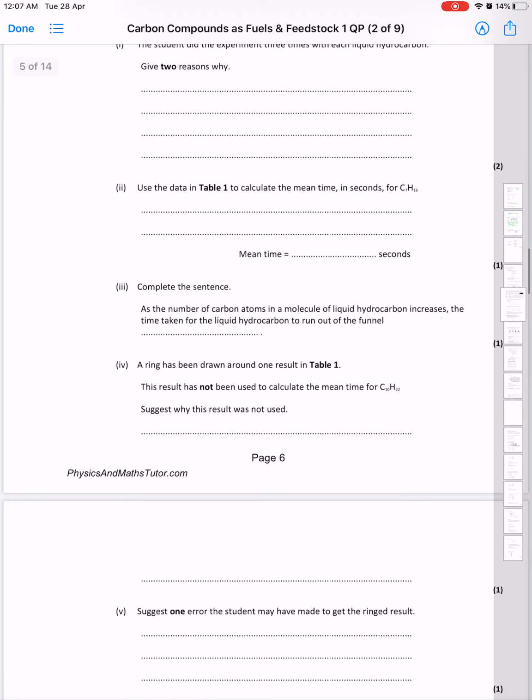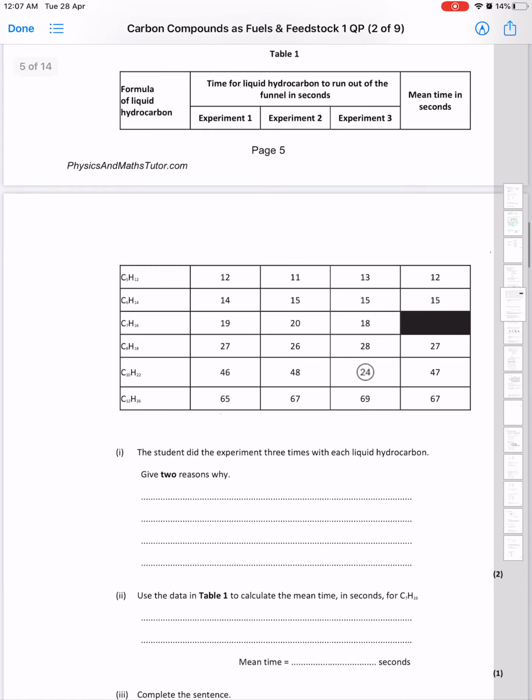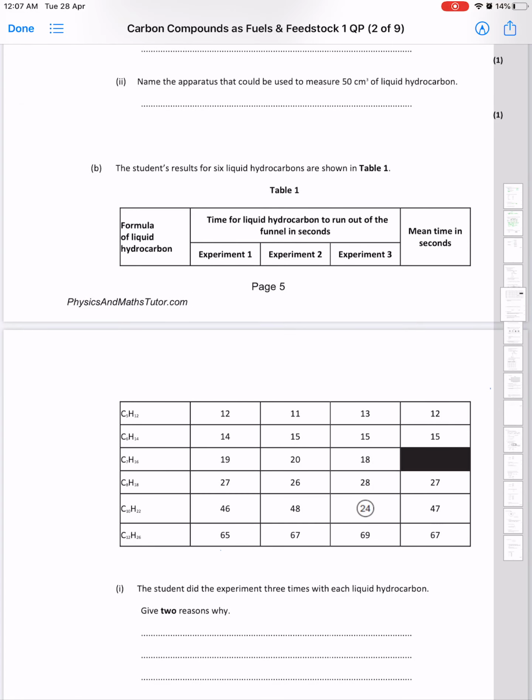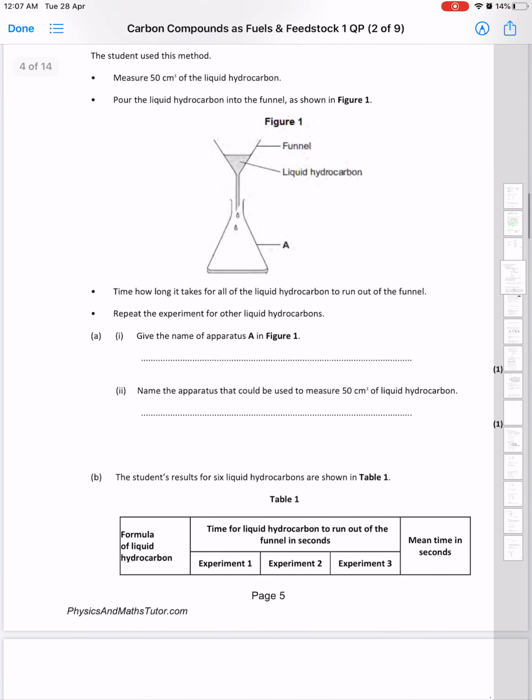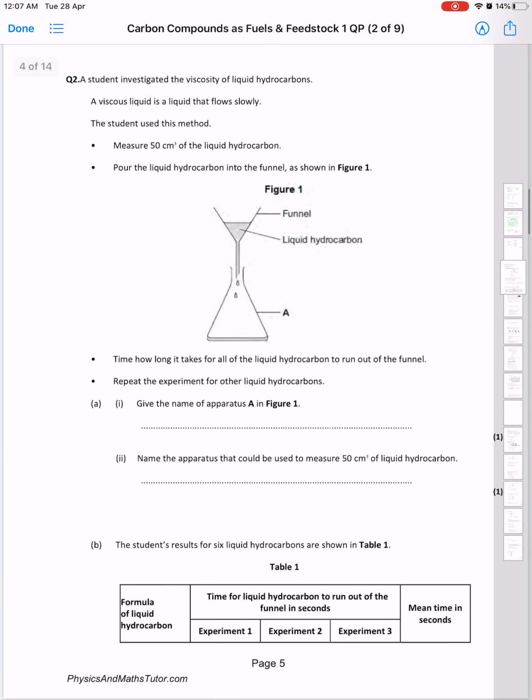I'm gonna explain it in a separate video because there is a lot in the experiments in terms of safety, in terms of assigning independent variables and dependent variables, in terms of suggesting the conclusion, in terms of safety measures.